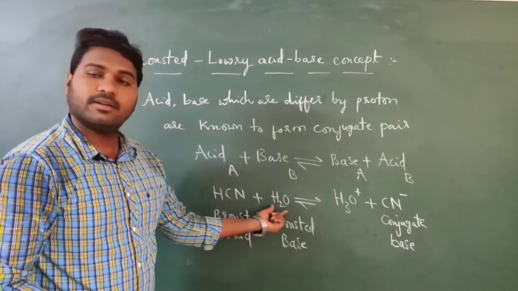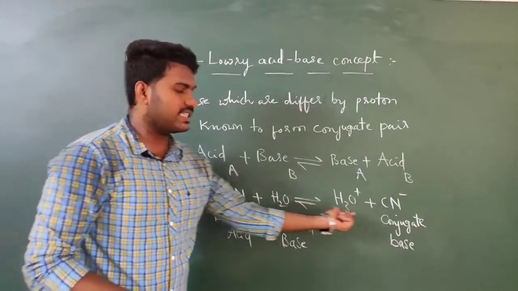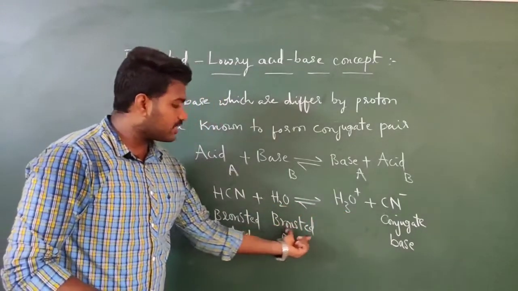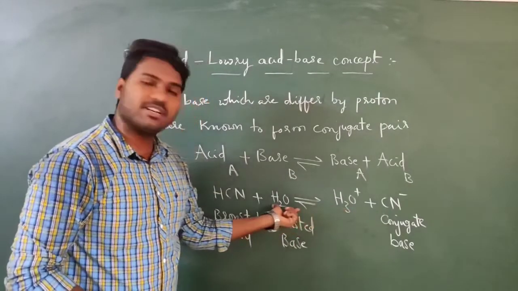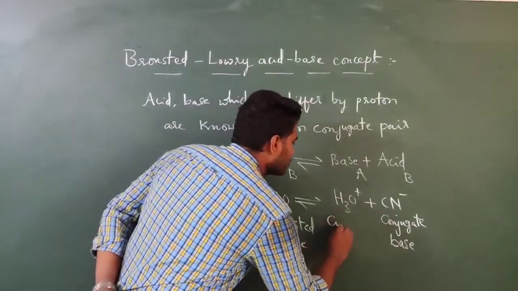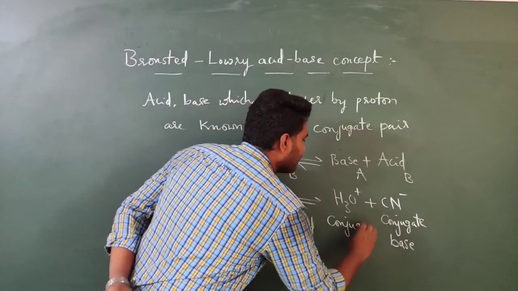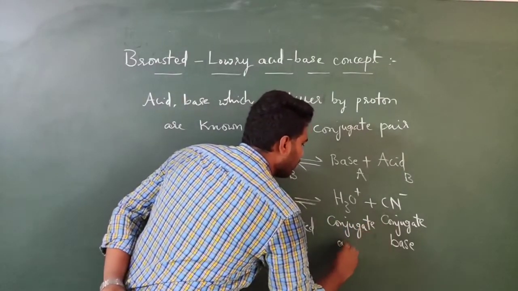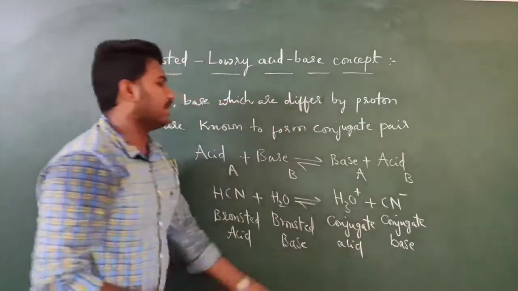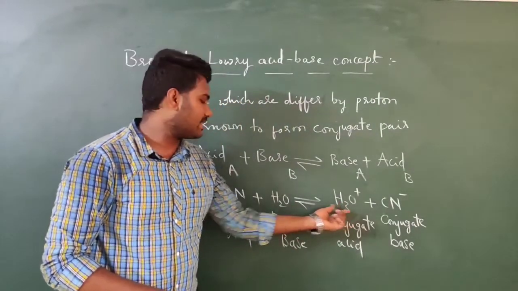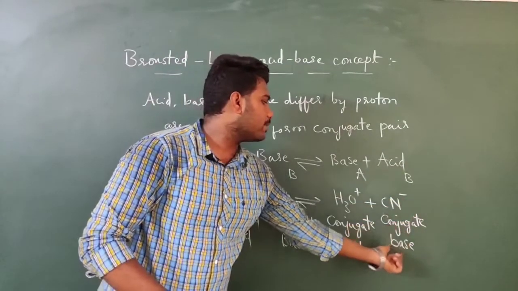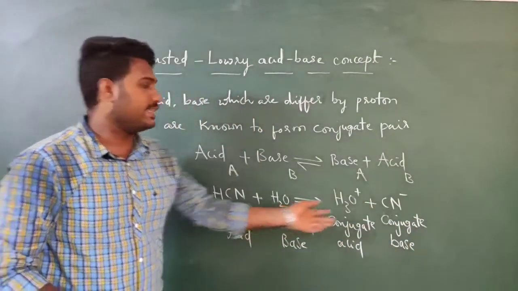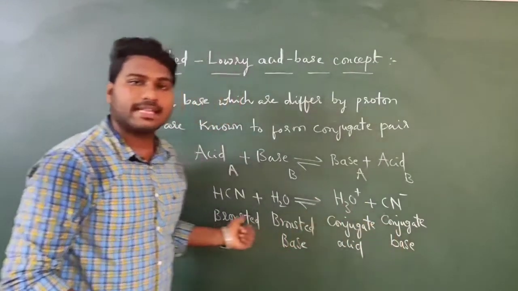Then what about this one? When you compare this one with this one, it is already a Bronsted base. So obviously it will be the conjugate acid of this Bronsted base. This is the conjugate acid. So H3O plus is the conjugate acid of H2O, and CN minus is the conjugate base of HCN.